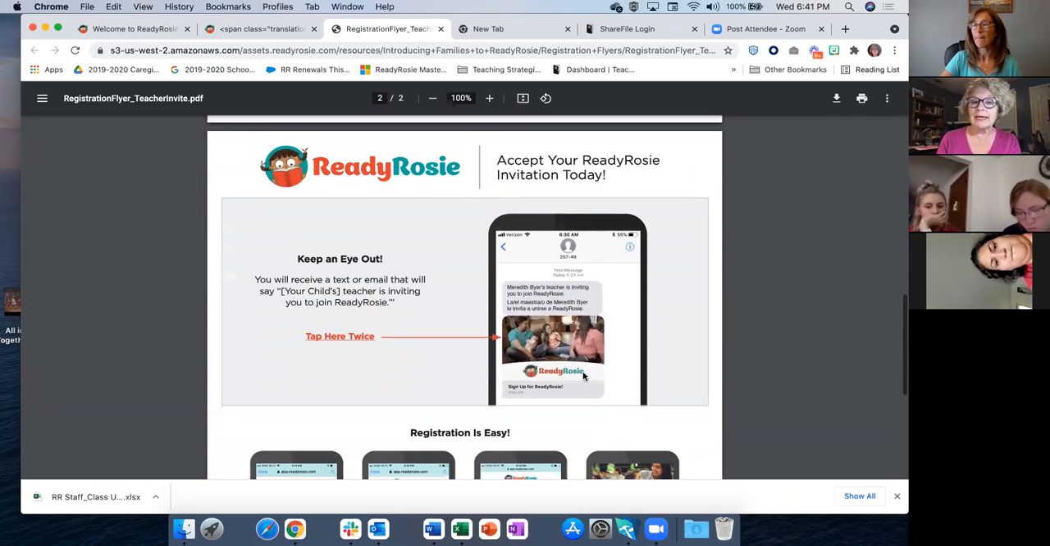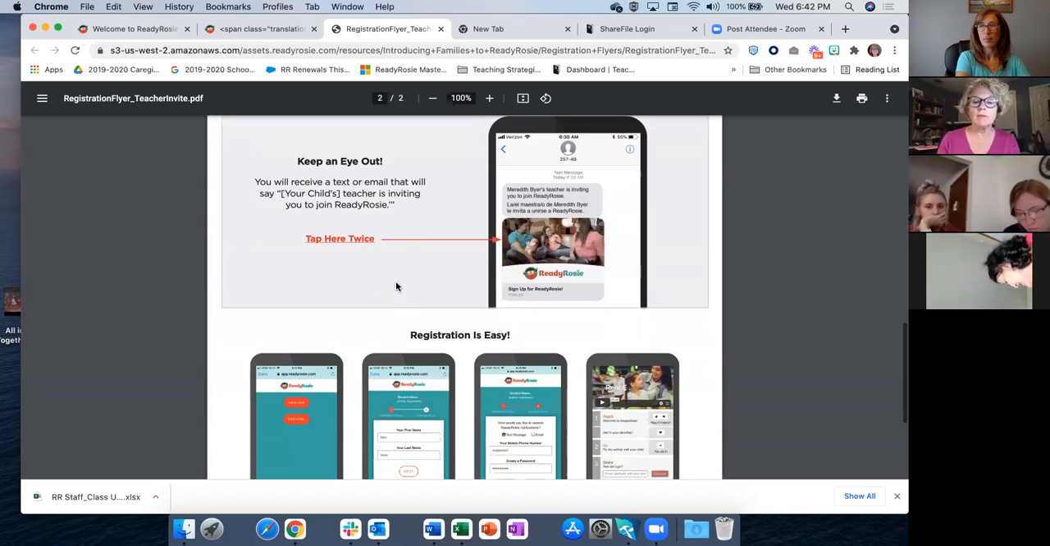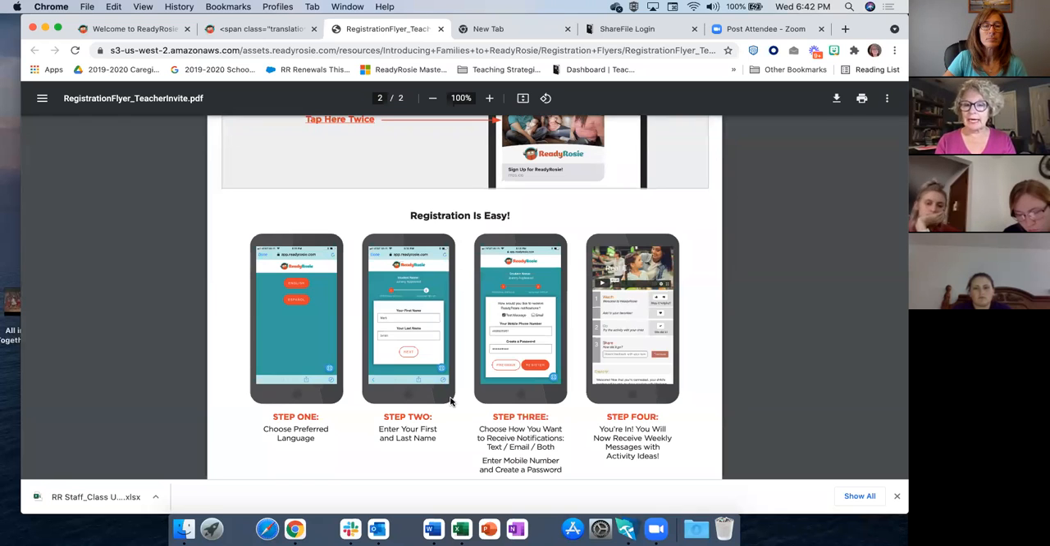On the back, it tells them, keep your eyes out. You're going to get either an email or a text. That's how we connect your families to you or to our system, with either an email address or a cell phone number. And then it shows them the very simple steps they go through. Ready Rosie tries very, very hard to be an equitable company where education level does not matter. So we try to make everything just as easy as we can for our families.